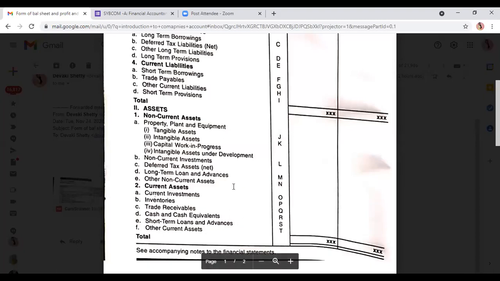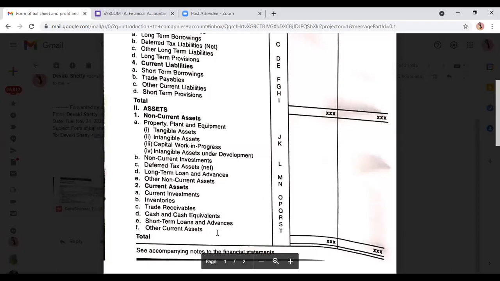दोनों जगह नहीं लिख सकते. या तो you write the fictitious asset in other non-current asset, assuming it to be of long-term nature. या तो आप fictitious asset को other current asset में भी लिख सकते हो. Then also it is correct. We assume it to be of short-term nature.